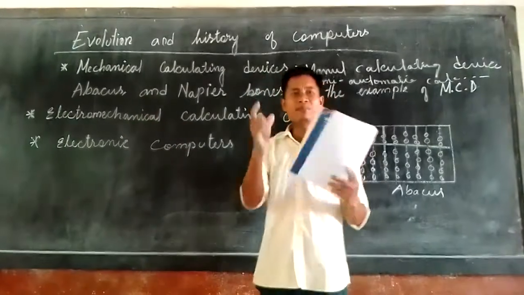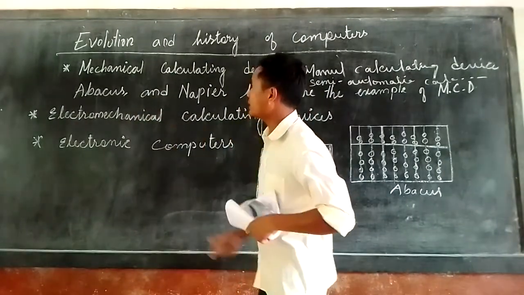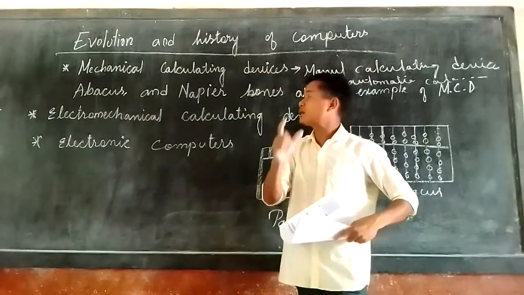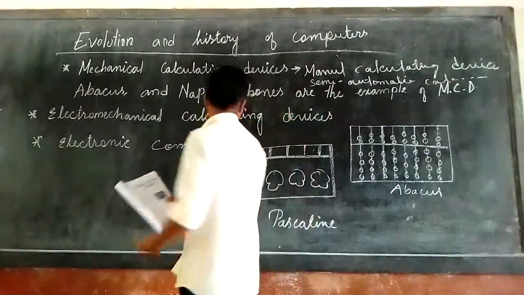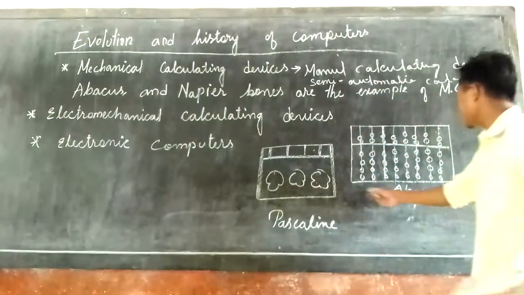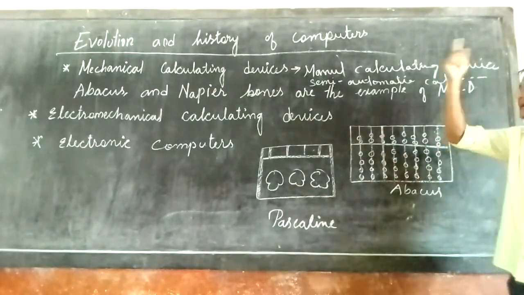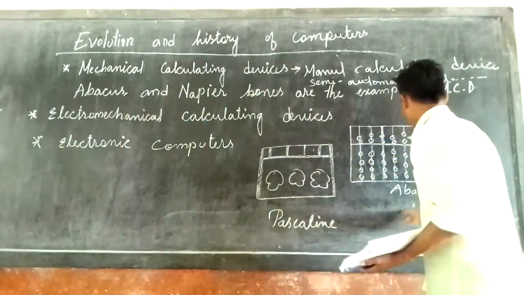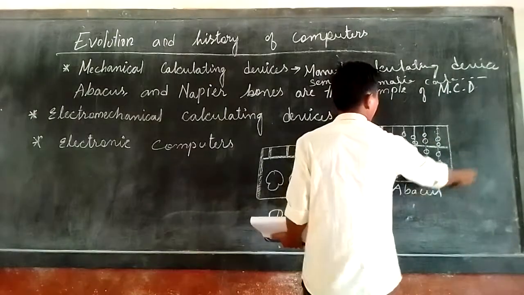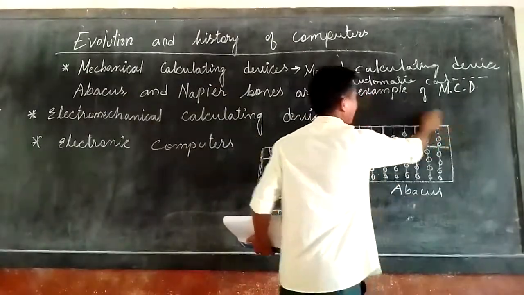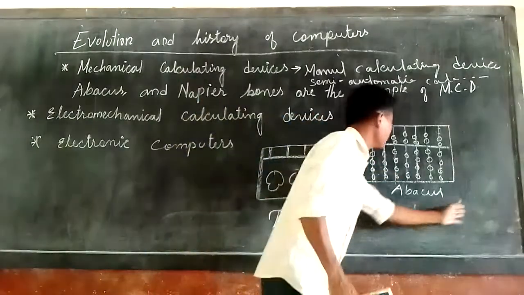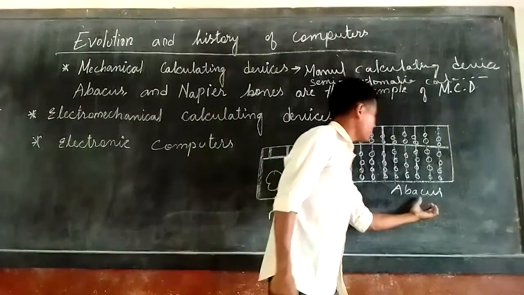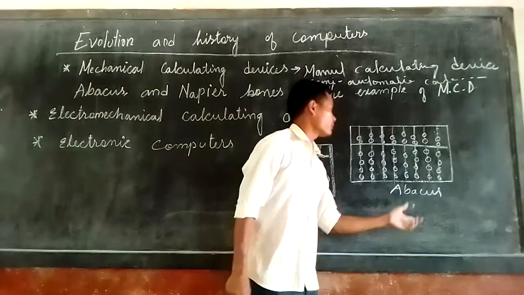Abacus is a simple calculating machine, like addition. This is the picture of the abacus. In ancient times, they used this device. This is the machine for simple calculation.